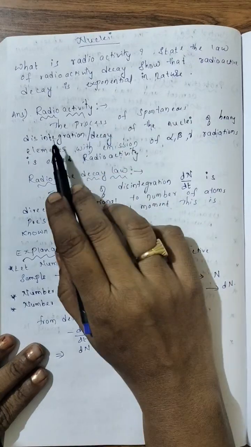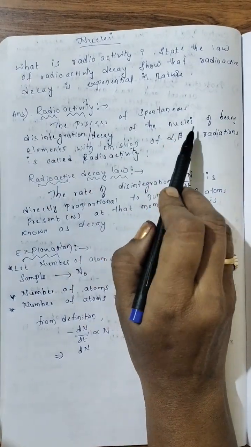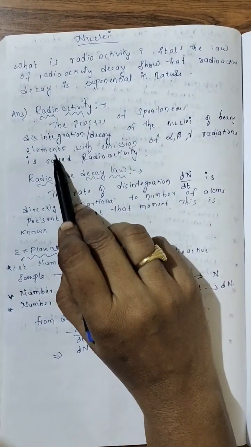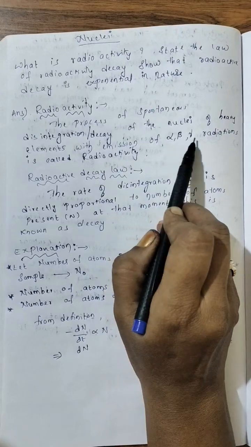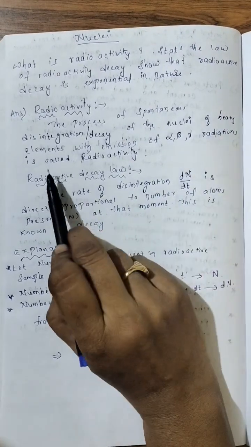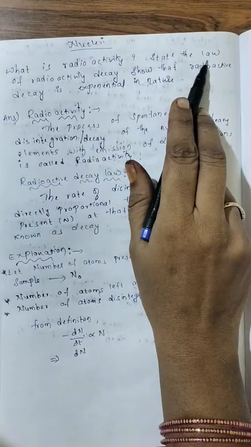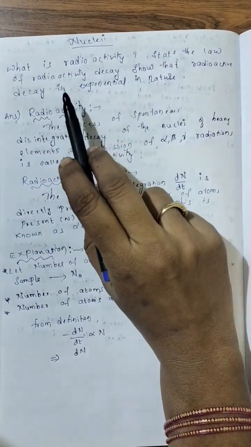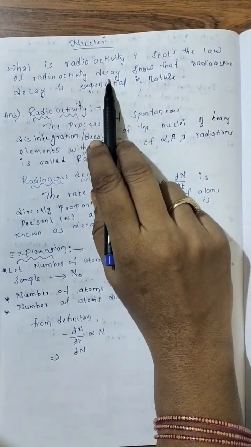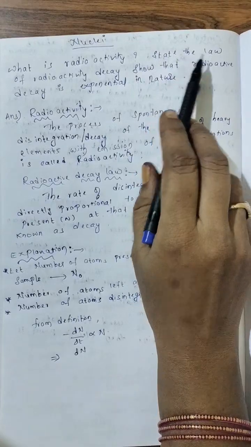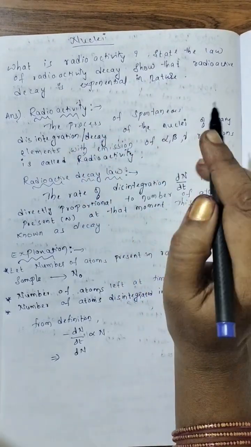So the process of spontaneous decay of nuclei of heavy elements with emission of alpha, beta, gamma radiations is called radioactivity. Next, what is he asking? He is asking to state the law of radioactive decay.